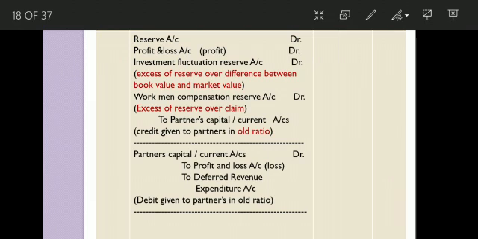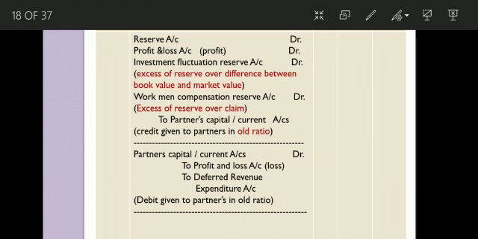Then workman compensation reserve account debit, excess of reserve over claim, to partners capital account or partners current account. Leave aside these red words, I will be discussing them later. Just see the main entry. All reserves and accumulated profits will be debited, and who will be credited? The partners capital account, because whenever we give something to the partners, the account is credited.